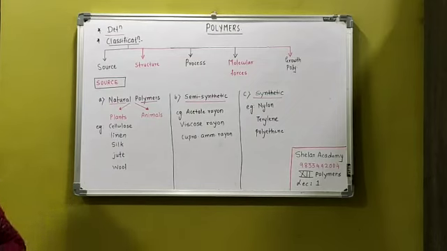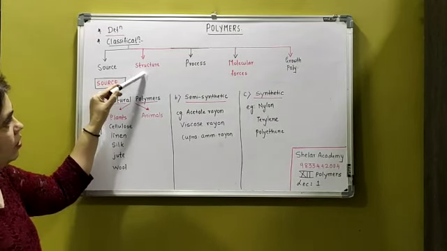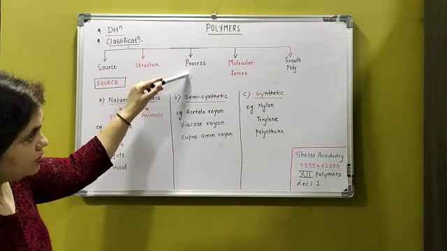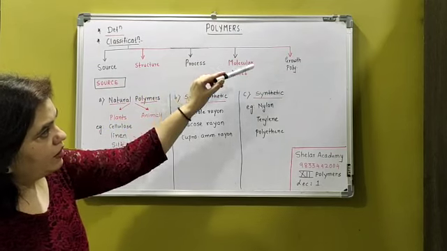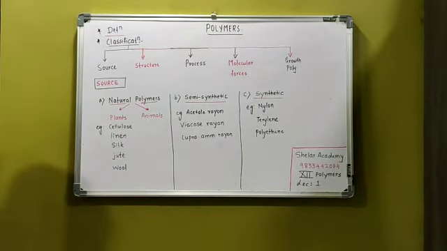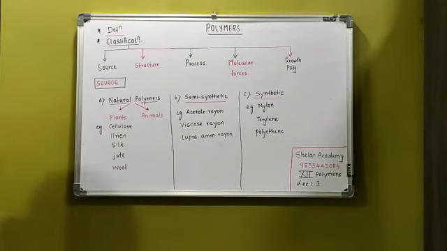Now, how do I classify the polymers? They are classified on what basis? They are classified depending on the source, depending on the structure, depending on the process, the molecular forces which are present in between them, and the next is the growth polymerization. This is the entire classification of the polymers. After this, I come to the very first part, that is the source of polymer. What do I mean by source of polymer? Source polymer का मतलब क्या?